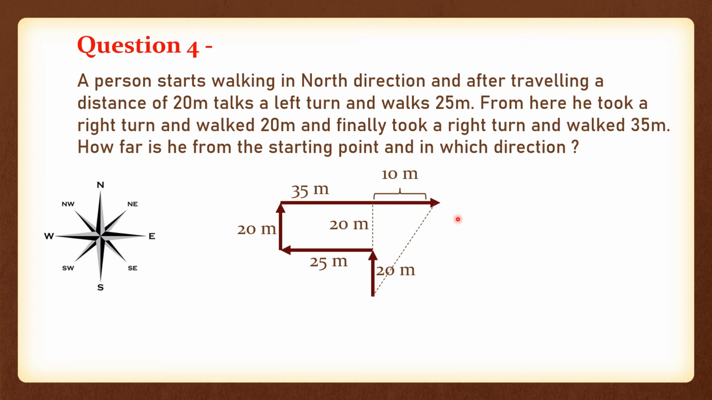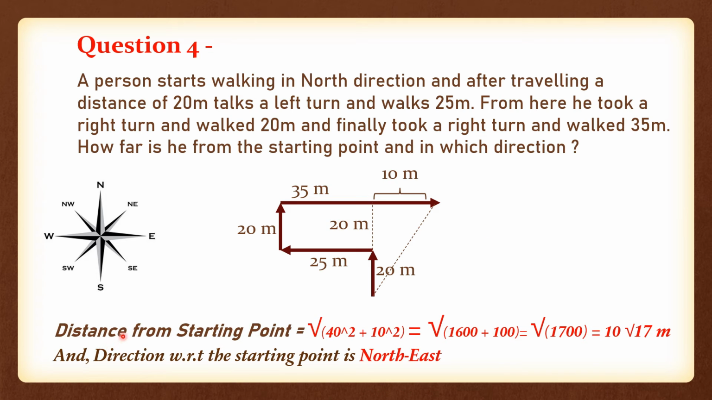Okay, so now you have your base also and you are having your perpendicular also. Now you can easily find out the hypotenuse. And if you keep your compass here, you can easily say the direction of your ending point with respect to the starting point is nothing but northeast. Because if you put your compass here, you will get northeast direction, right? So the distance from the starting point is perpendicular square plus base square. So 1600 plus 100 gives you 1700, and if you solve it, it will give you 10 root 17 meters.